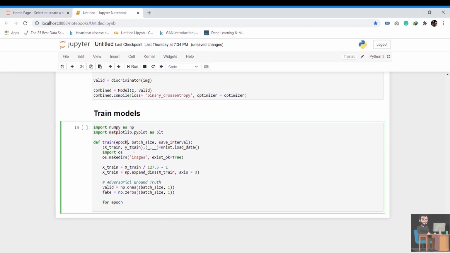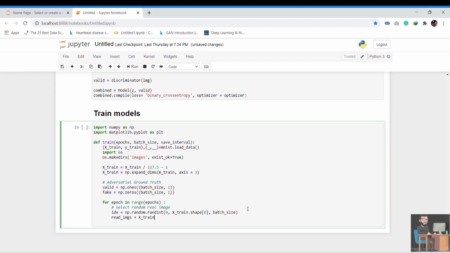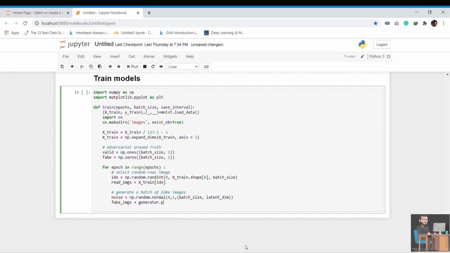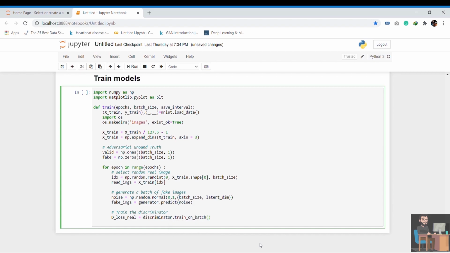Now for each epoch, select some random images from real data of batch size and generate some fake data by using noise generated by normal distribution, and then feed it into the generator. Now we have both fake and real data along with labels. Now train the discriminator first on real data then fake data.